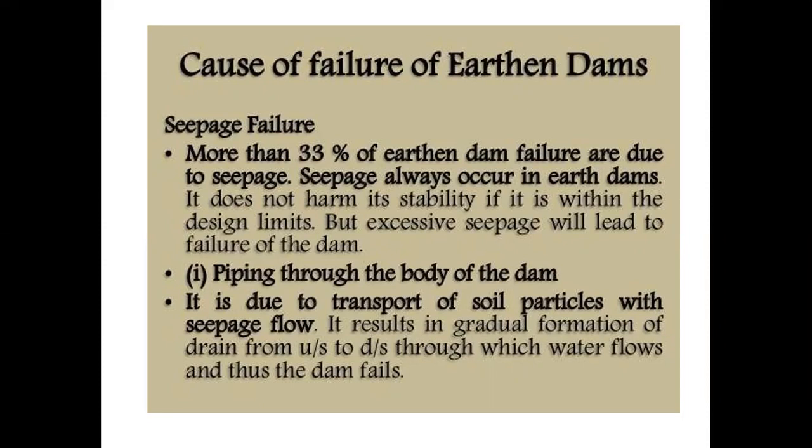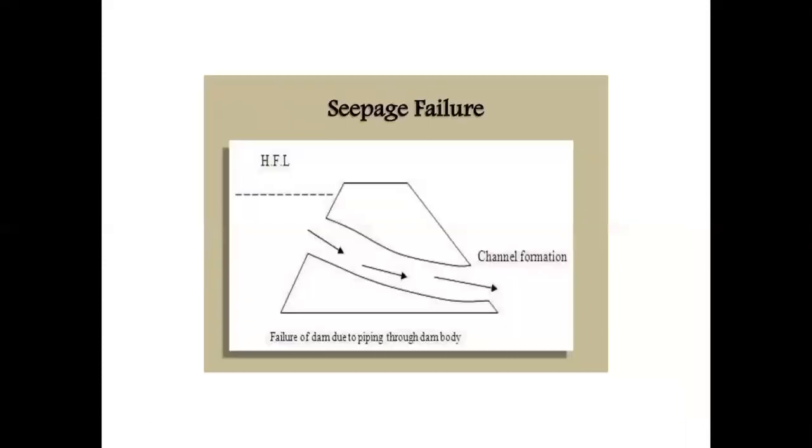The first one is piping through the body of the dam. It is due to transport of soil particles with the seepage flow. It results in a gradual formation of a drain from upstream to downstream through which water flows, and thus the dam fails. This figure shows the earthen embankment. Here are the high flood levels, and erosion gaps occur in the embankments. This portion is formed due to the